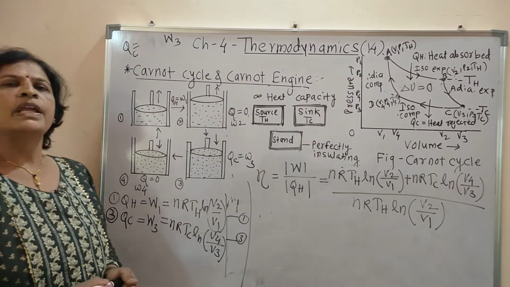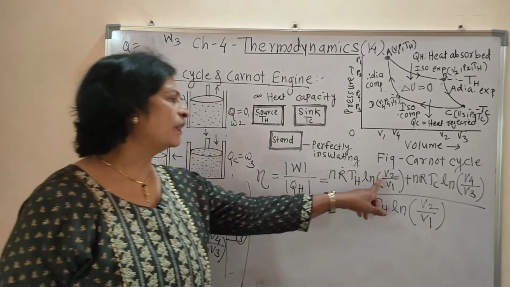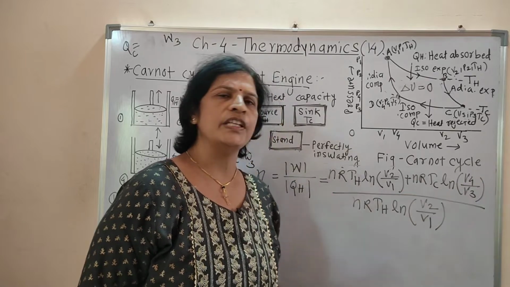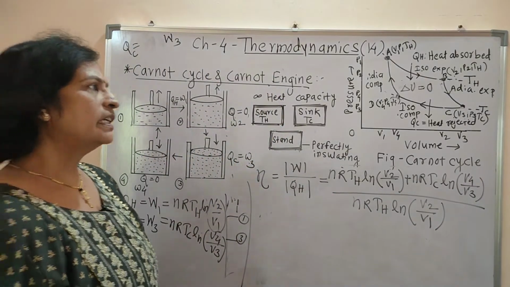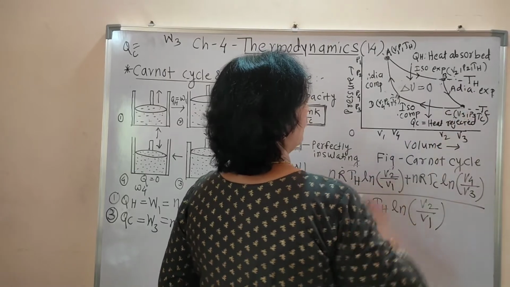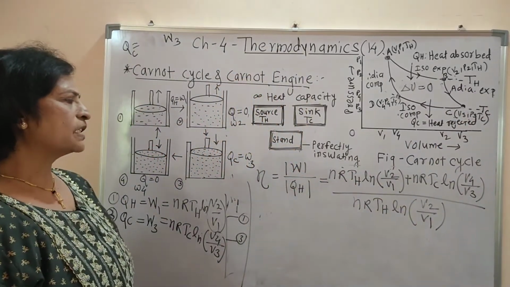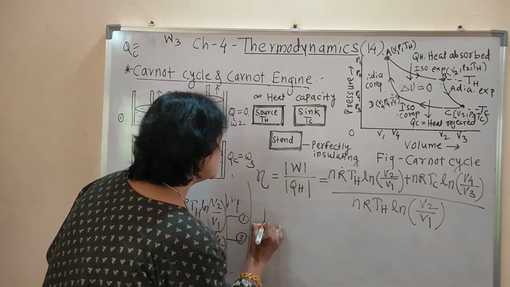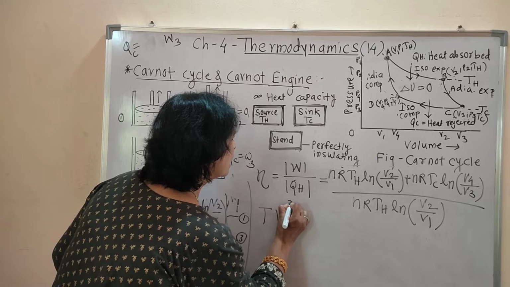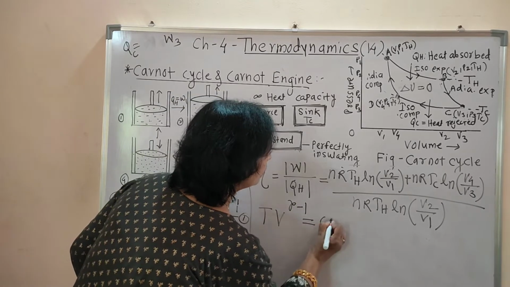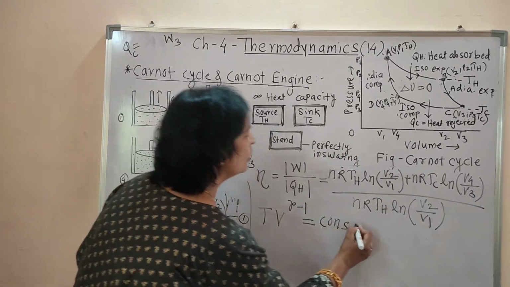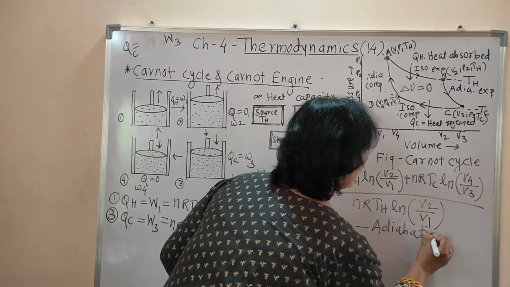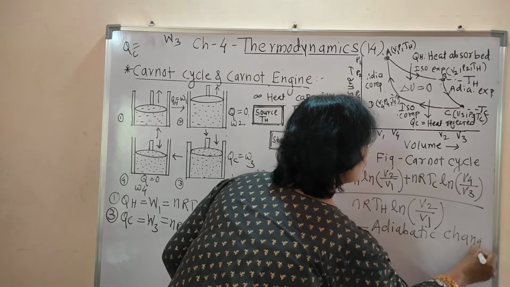Now we have to obtain the relation between V2 by V1 and V4 by V3. For that purpose, consider this adiabatic expansion. For adiabatic expansion, the relation between temperature and volume is T V raised to gamma minus 1 equal to constant. This is the relation for adiabatic change.